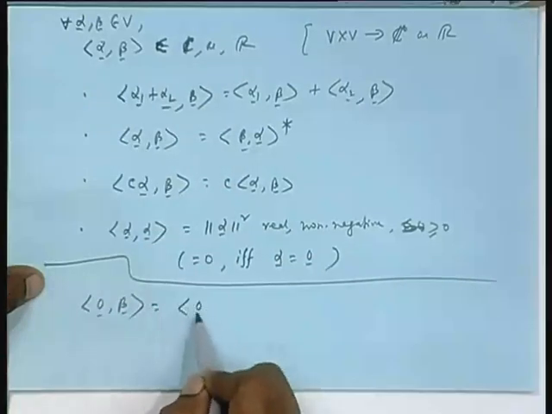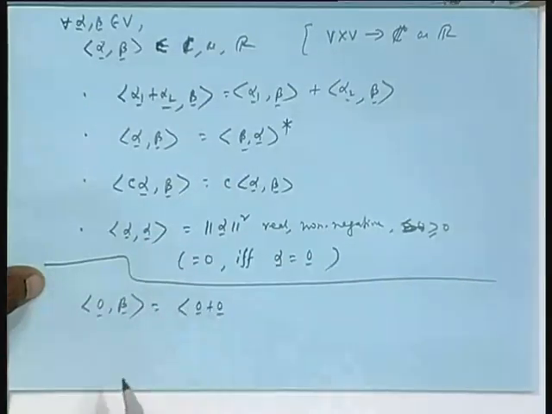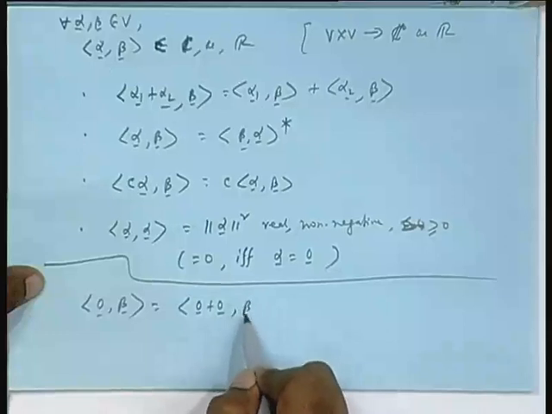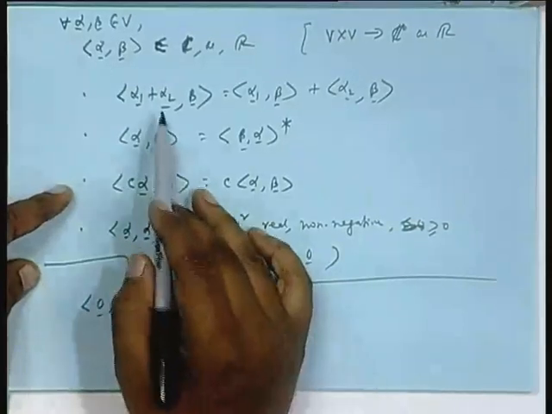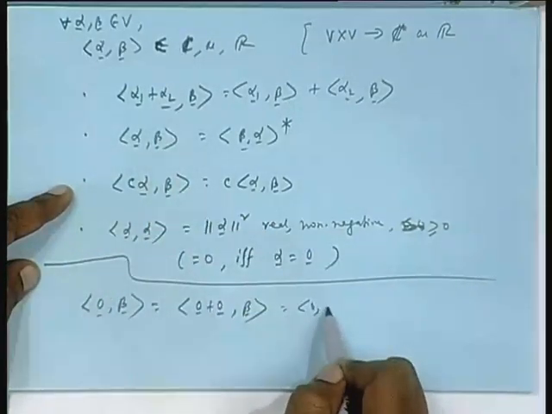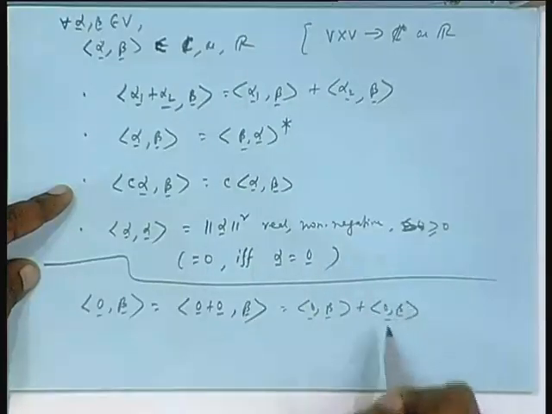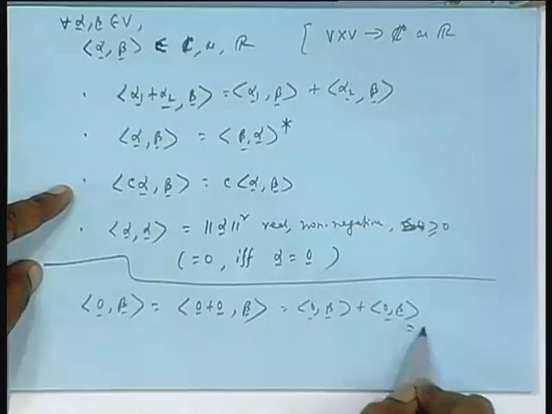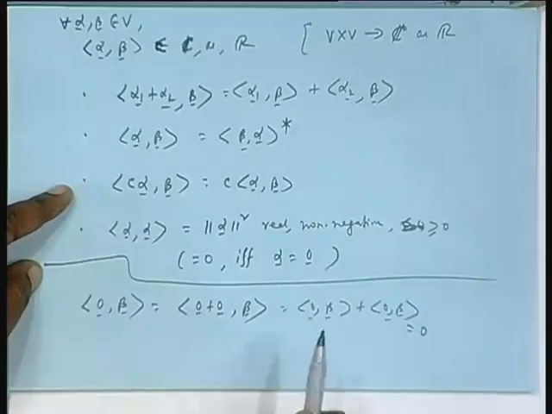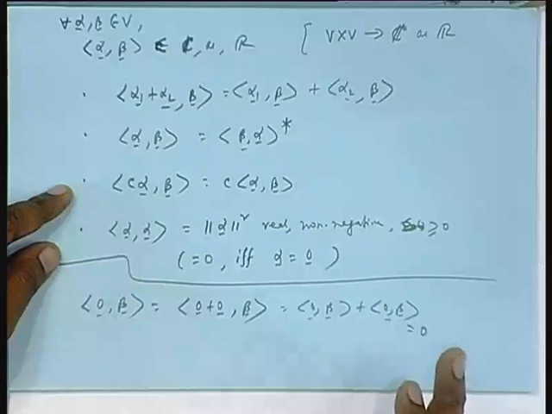0 means I can write 0 is equal to 0 plus 0, that is the definition of 0, with beta, and I apply this first axiom, it is again 0 comma beta plus 0 comma beta. Obviously 0 comma beta is scalar 0. So, inner product with any 0 vector is 0.